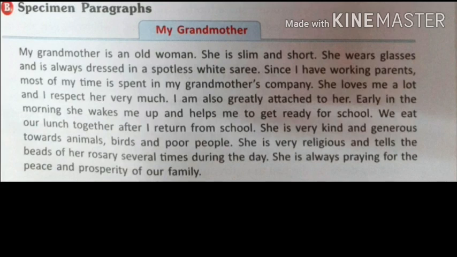Now, talking about her physical appearance: she wears glasses and is always dressed in a spotless white sari. So this is the description of her dressing, her attire, how she looks. Since I have working parents, I spend most of my time in my grandmother's company. So how she is related to me, how I spend my time, and why I need to spend my time with her, that is what they are talking about. They are giving us more idea about the theme. What is the theme? My grandmother.